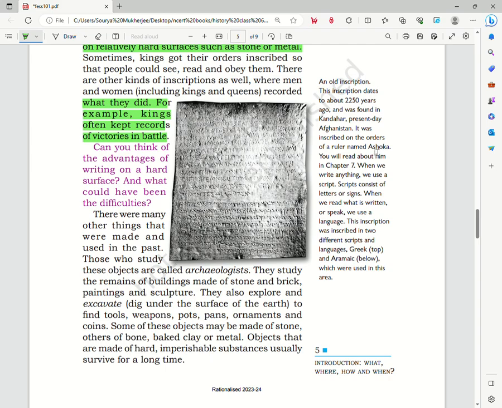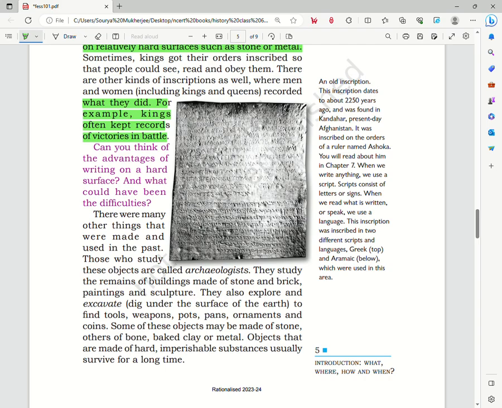He had a very large kingdom in the Indian subcontinent, perhaps the largest kingdom ever seen in the Indian subcontinent. When we write anything, we use script. Script consists of letters or signs. When we read what is written or speak, we use a language. This inscription was inscribed in two different scripts, the languages, that is Greek top, Aramaic below, which were used in the area. So we see that the written form of a language is known as the script of the language.